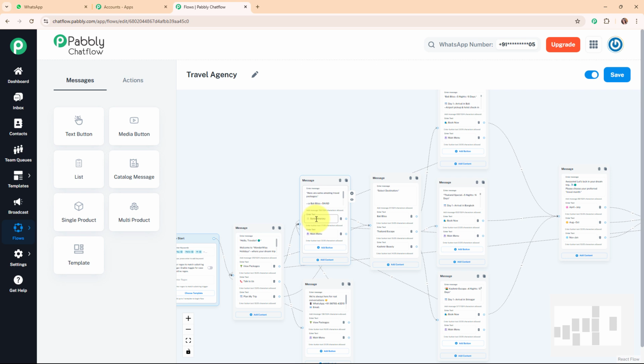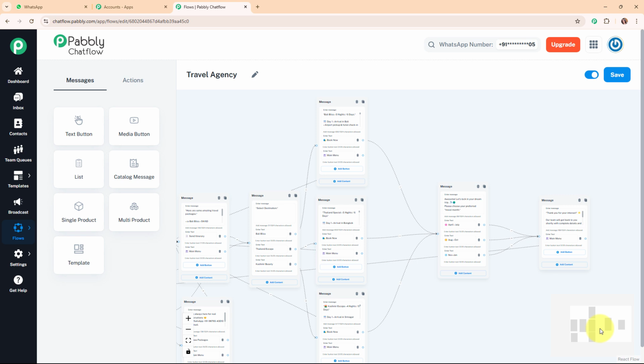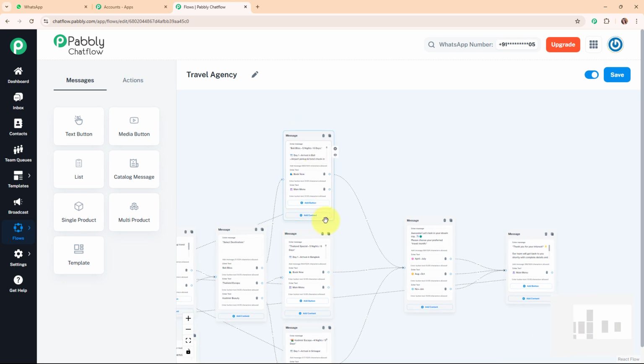And then I've set up the chatbot for send itinerary, where I've asked my customer to select the destination first, and then I've added the quick replies button with the destination names. And then further I've set up the chatbot for each quick reply button with their itineraries, that means the destination itineraries, with the quick reply button as book now and back to main menu. And then here for the book now quick reply button, I have added a message box to ask about the travel month, and here for the message box I have added the quick reply button as the travel month expected. And after selecting the months, I have added a thank you for your interest message box with the quick reply button as back to main menu.